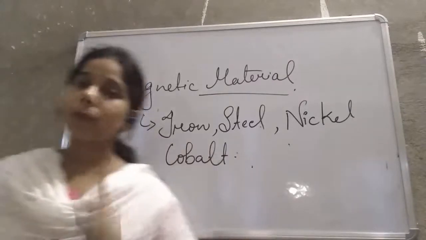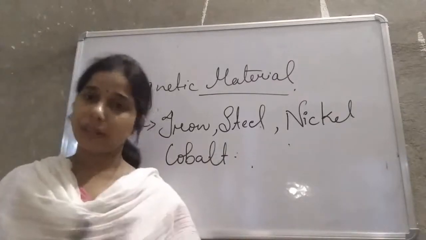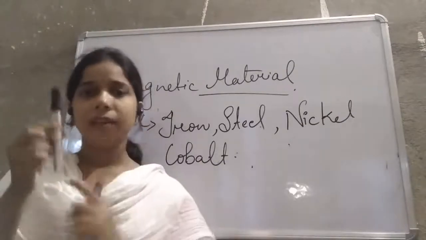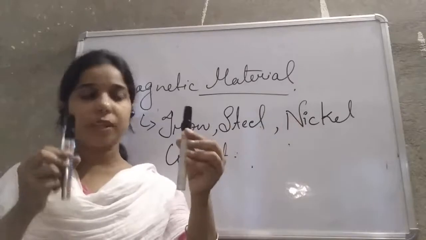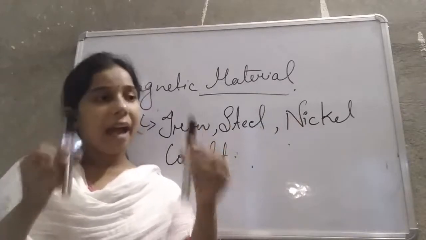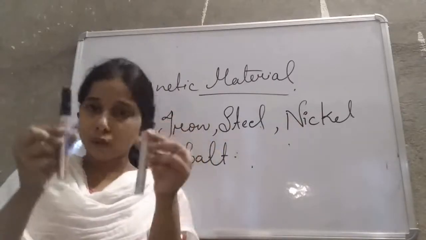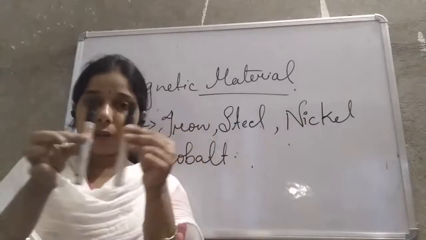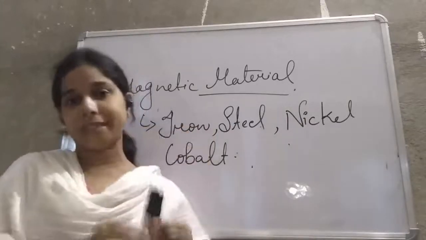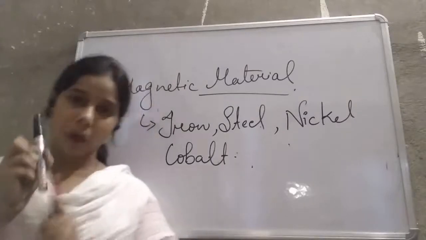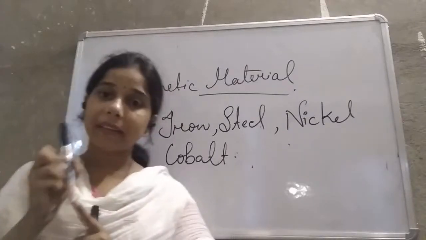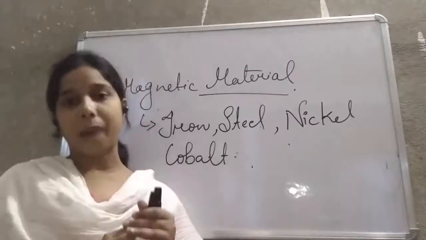It means, suppose you take an iron rod, students, made up of iron, and we take a magnet here. If we keep this iron object and the magnet very close to each other, then they will attract each other and finally stick to each other. So this material has the property by which it gets attracted towards the magnet.